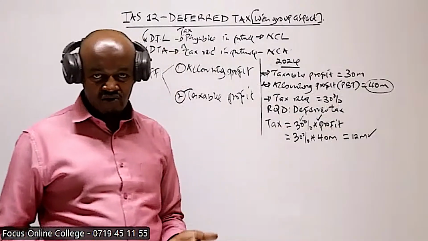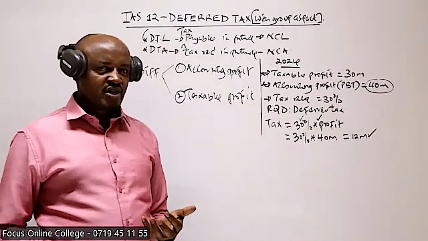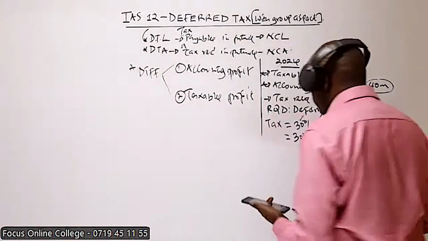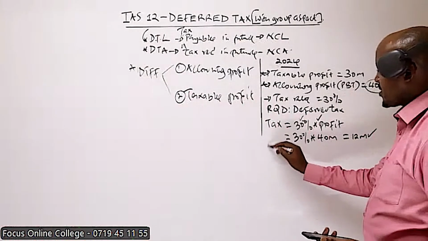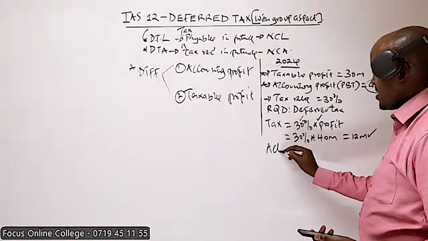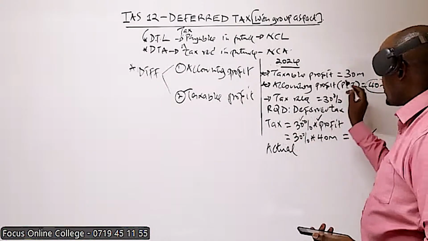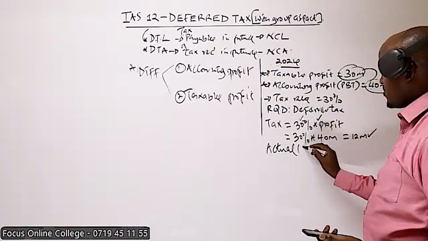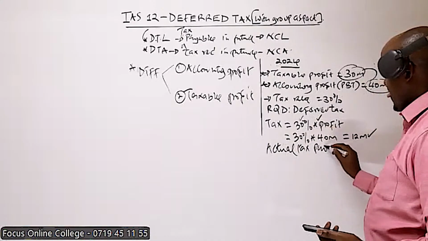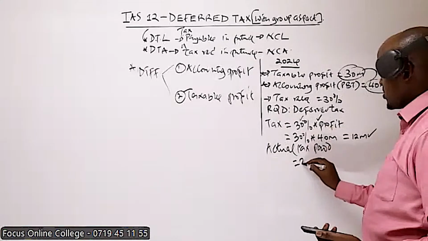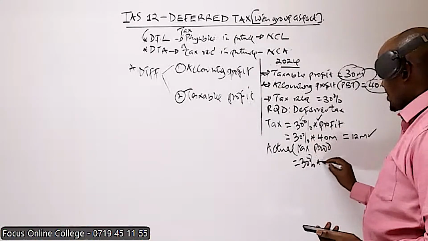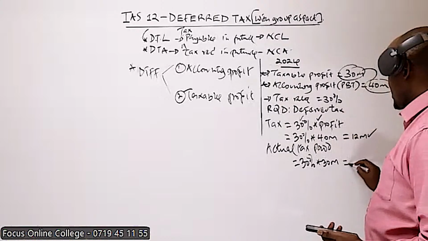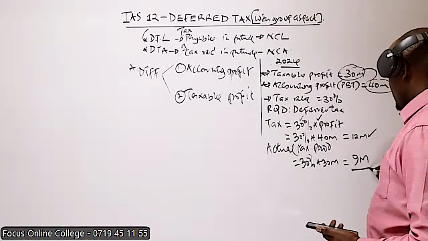But now we then need to ask ourselves, is this the actual tax to be paid by our company? Automatically, no. Because you can see we have the taxable profit. In other terms, this taxable profit is different from this. So therefore, the actual tax to be paid by our company here will be 30% of the taxable profit. The taxable profit is what? It is 30 million. And that basically will give us 9 million.